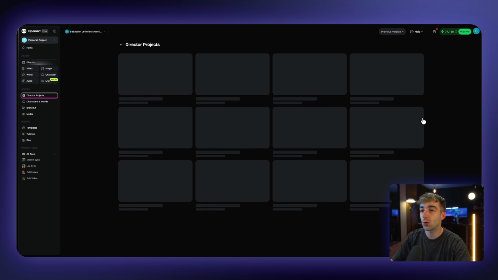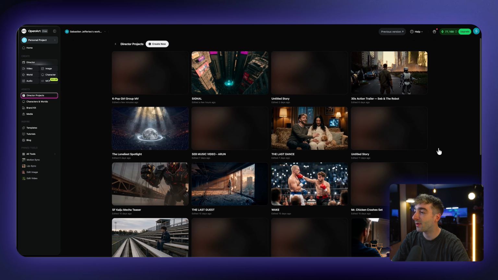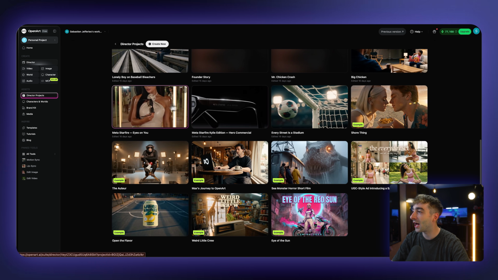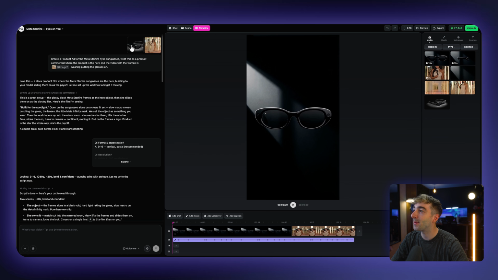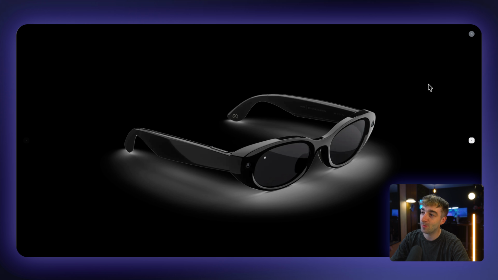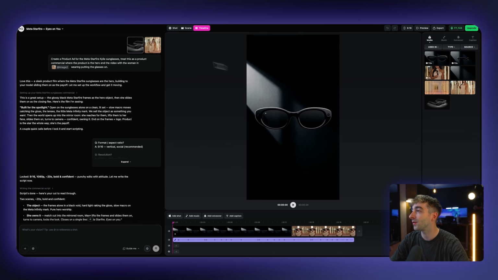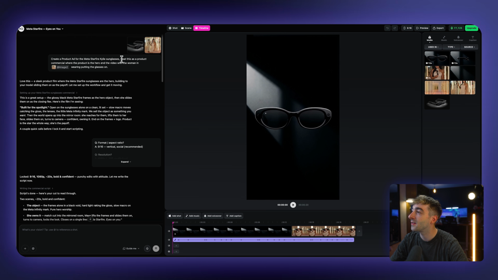Now I do also want to show you another really cool example. This was one of my first tests inside of OpenArt, and I believe it's this one right here, and it's absolutely insane. I had this idea and I just wanted to portray it inside of OpenArt Director. So I got a picture of the brand new Meta Ray-Bans in collaboration with Kylie Jenner. I grabbed a photo of Kylie, and then I just said, create a product ad for the Meta Starfire Kylie sunglasses. Treat this as a product commercial where the product is the hero and the end video finishes off with the woman wearing or putting on the glasses.